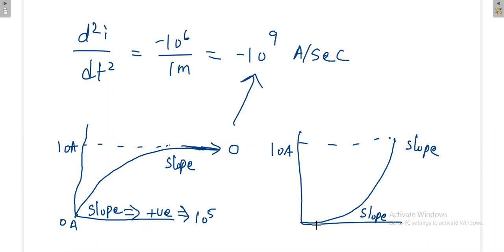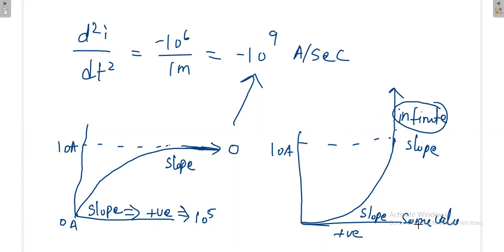Whereas here, if you calculate the initial slope, you'll get some positive slope. But here the slope is infinite, like a vertical line. For a vertical line, the slope is infinite. So here the slope has some value, but this slope value will be more than this one. So the final slope is greater than the initial slope. If this is the case, you will get the positive answer.